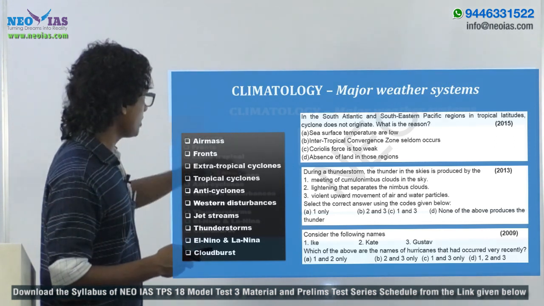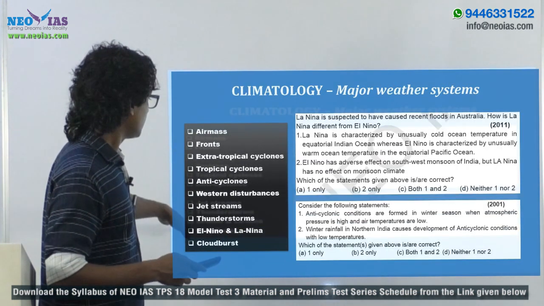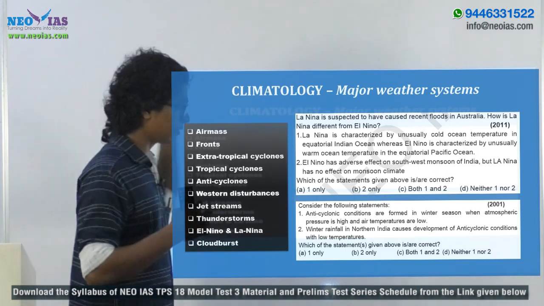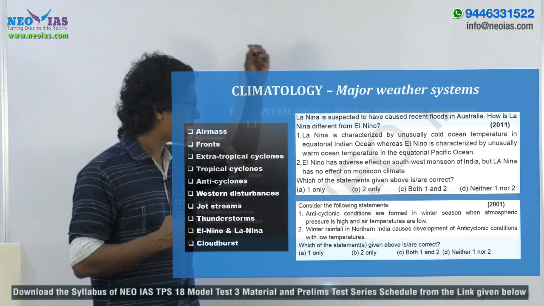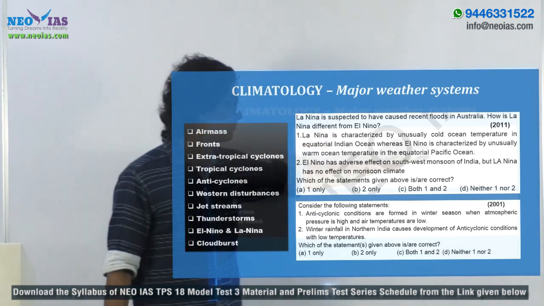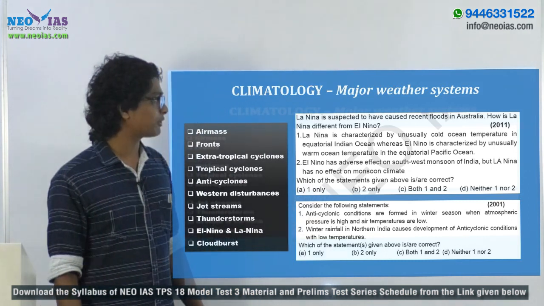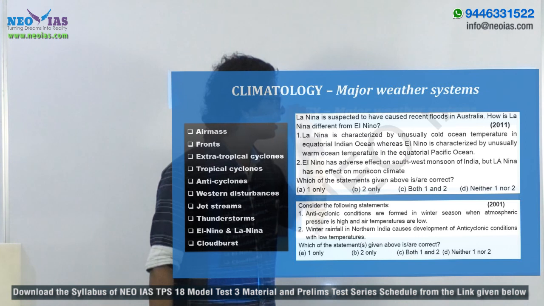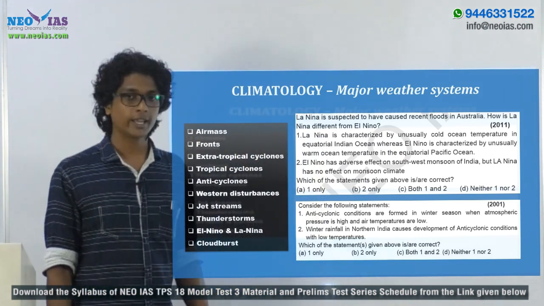So moving on to the next weather event, which is El Nino and La Nina. Again, another very important topic. You have questions for your GS1 mains as well as for the prelims also. In 2011 the question was: La Nina is suspected to have caused recent floods in Australia. It's a current affairs question, right? And how is La Nina different from El Nino?